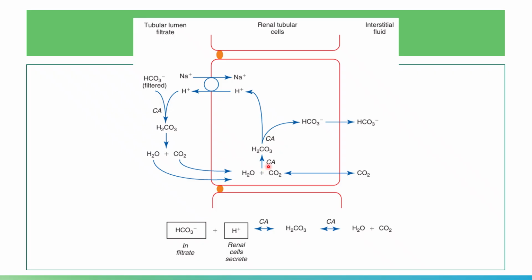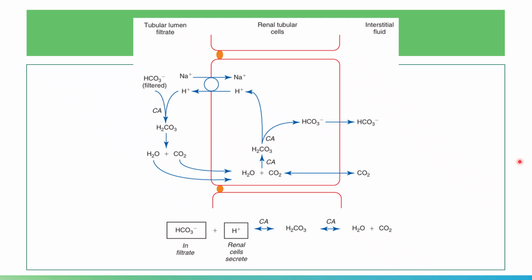Again, your carbonic acid will dissociate, forming hydrogen ions and bicarbonate. Your bicarbonate will be absorbed. It will go to the interstitial fluid and then be absorbed into the peritubular capillaries, into the circulation. Increased amounts of weak base in the circulation will somewhat correct the acidosis.